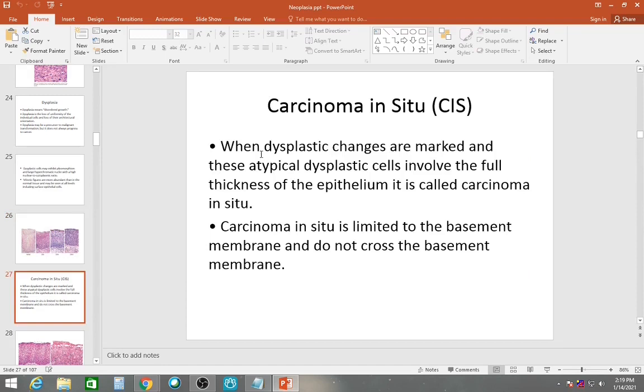Carcinoma in situ. When dysplastic changes are marked and these atypical dysplastic cells involve the full thickness of the epithelium, it is called carcinoma in situ. Basically, the dysplastic cells involve the full thickness of the epithelium, but they do not invade the stroma. Okay, they're limited by the basement membrane. That's why they don't really invade or metastasize. That is carcinoma in situ.